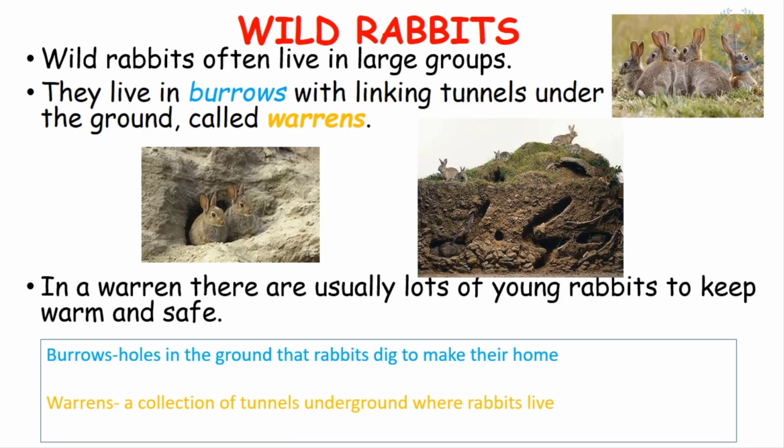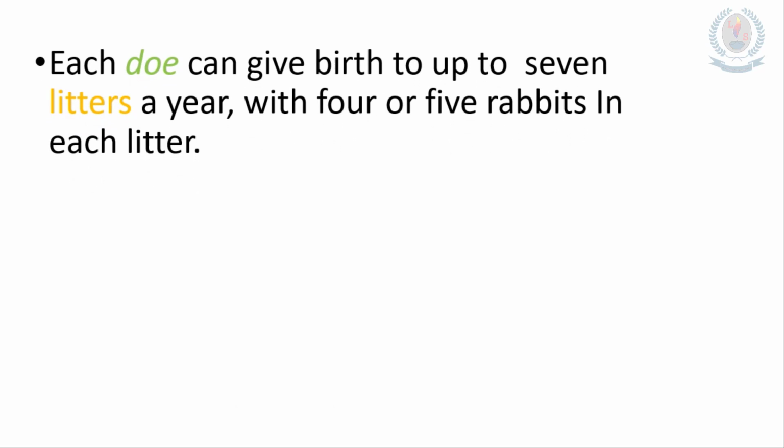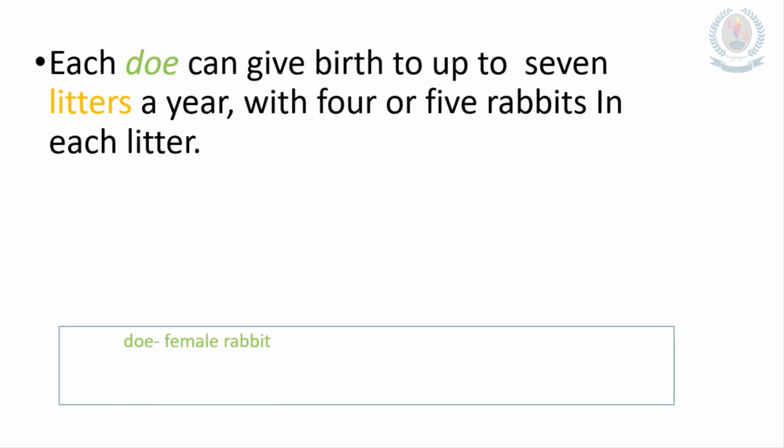In a warren, there are usually lots of young rabbits to keep warm and safe. Each doe can give birth to up to 7 litters a year, with 4 or 5 rabbits in each litter. Now you know the meaning of doe. Yes, very good. A doe means a female rabbit. What are litters? We call newborn rabbits litters.